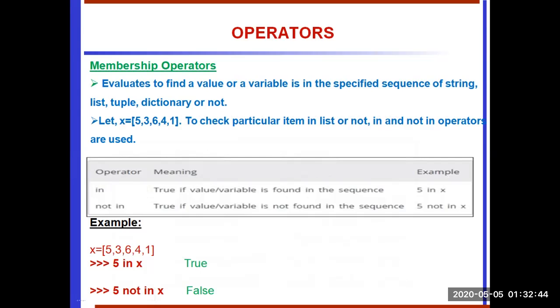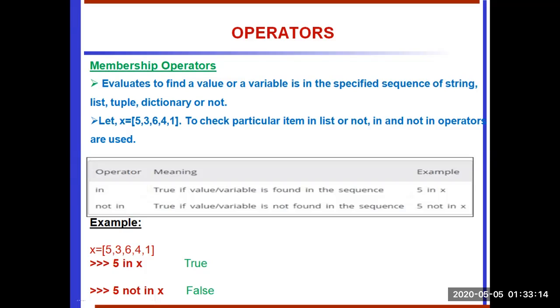Suppose using not in, if the value is not in the list, it is going to say true. Suppose I have to find out 7 in the list; using not in, it is going to say true. See the example: x equal to 5, 3, 6, 4, 1. We use the in operator, 5 in the list. 5 is there, in the first position, so it is going to say true. Instead of in, if we use not in, it says false.